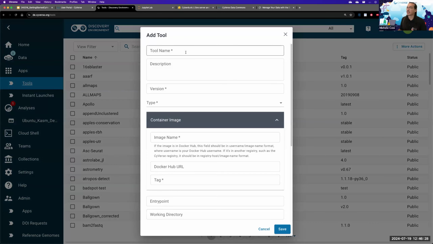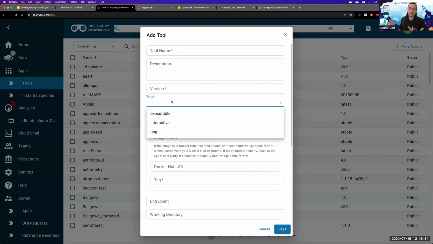With Add Tool, you can give the tool your name, you can give the tool your version, specify whether the tool is an executable or interactive. An executable tool is a tool such as Blast, which runs on the command line, whilst a tool such as Jupyter Lab is an interactive tool, which has its own IDE, for example.